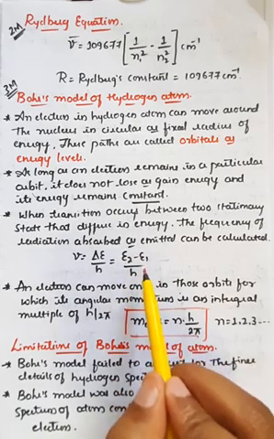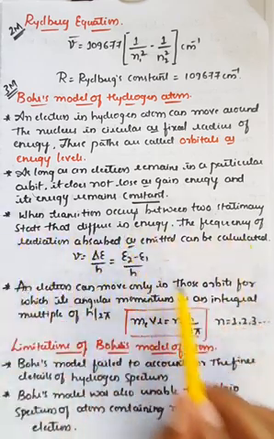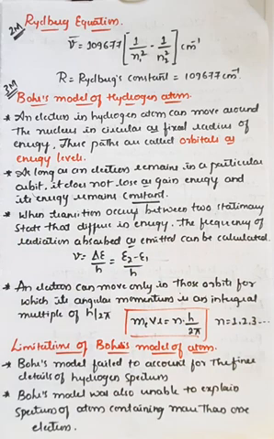So that value gives the change in energy during the movement of an electron, or the transition of an electron from one energy level to another energy level, that can be calculated.